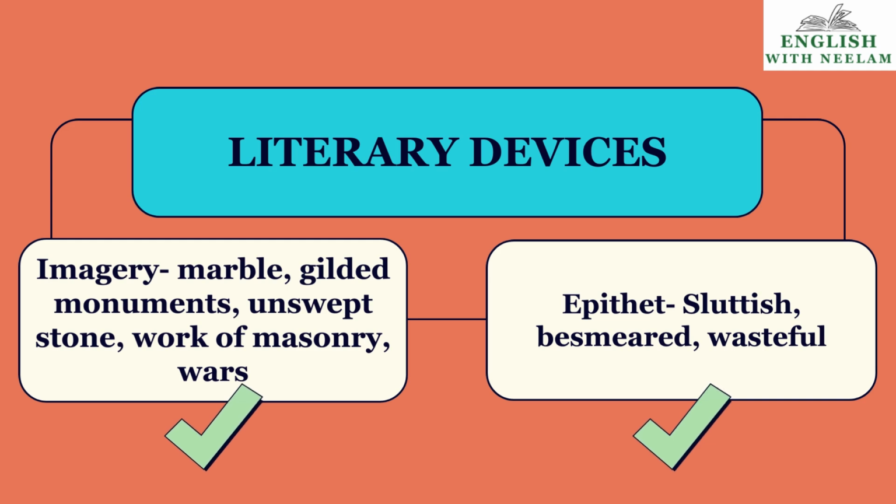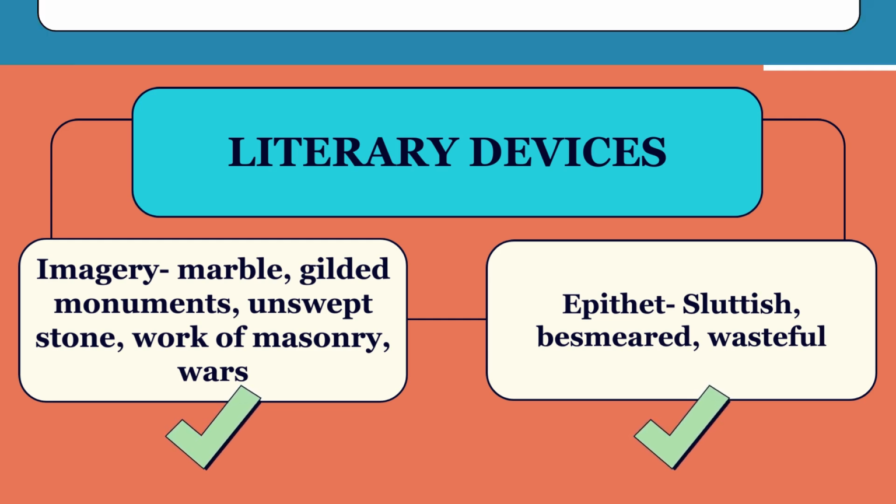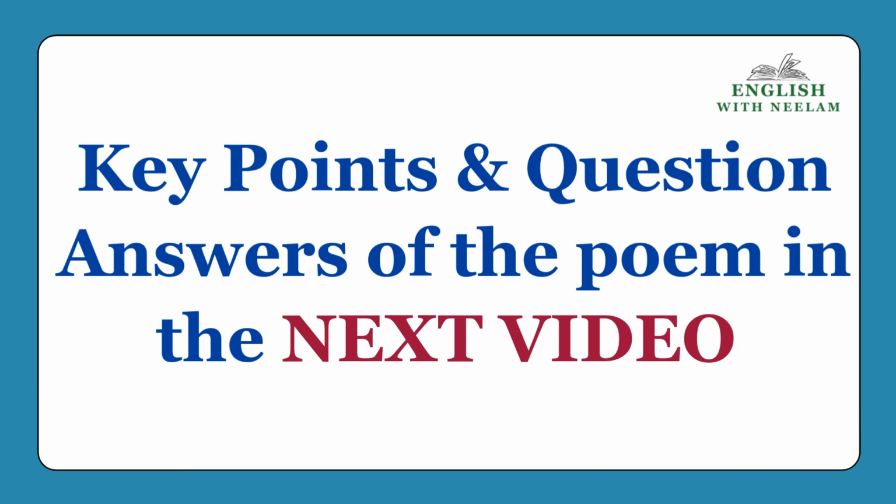Children, next is epithet. What is an adjective? Epithet means adjective. An adjective is used to describe a quality of a person or thing. Children, we all know this is not a tough thing. Okay, sluttish describes time, children. Sluttish time, the poet has used here. Besmeared describes statue, and wasteful describes wars. I hope, children, this poem is clear to you.